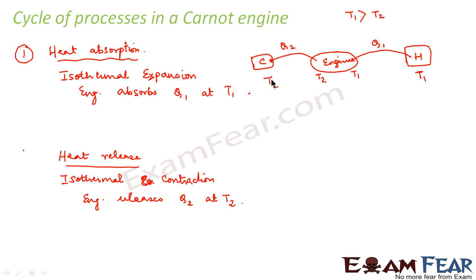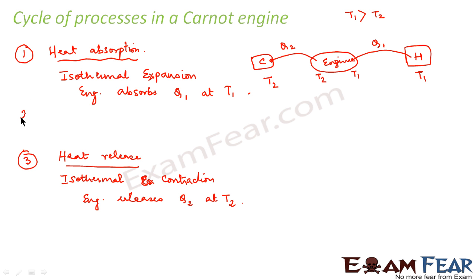That means there has to be some process which will take place inside this engine and which will increase the temperature of the engine from T1 to T2. Right? So what process can we employ between these two steps? That means this heat release step is not my step 2, it is my step 3.